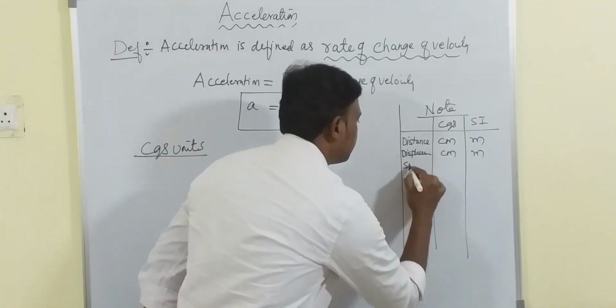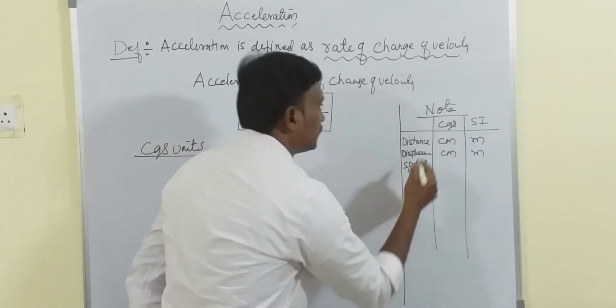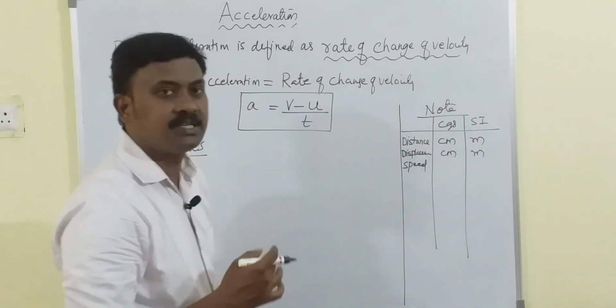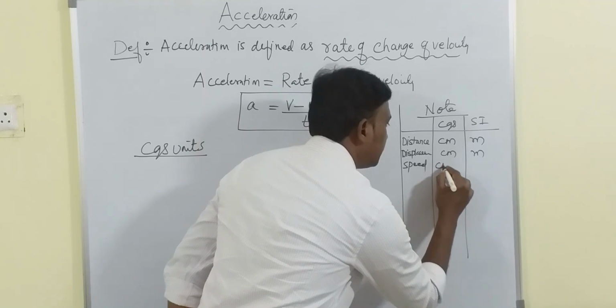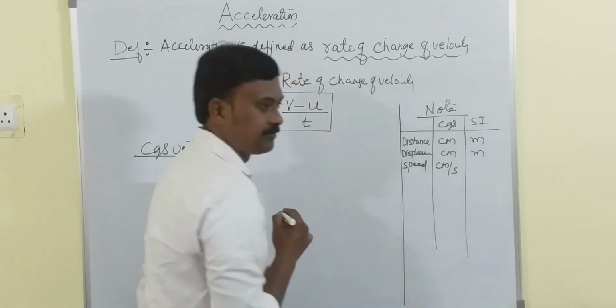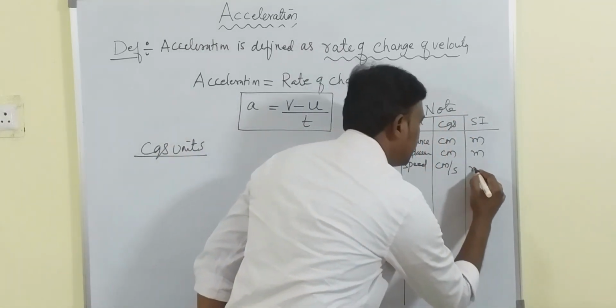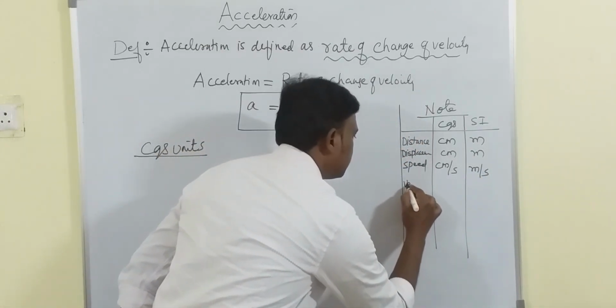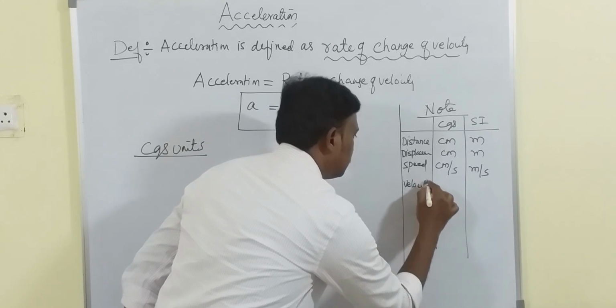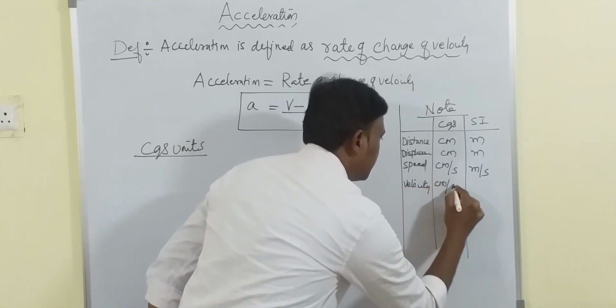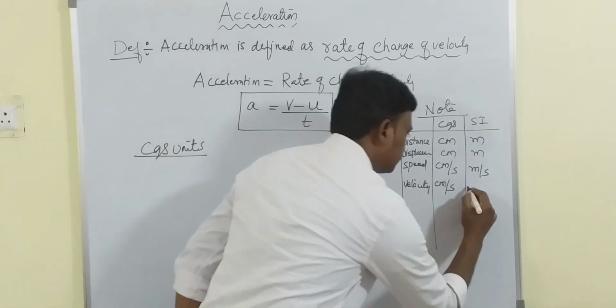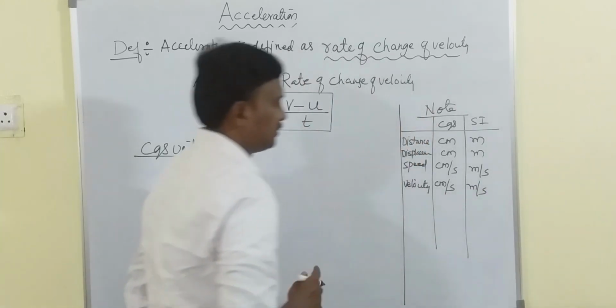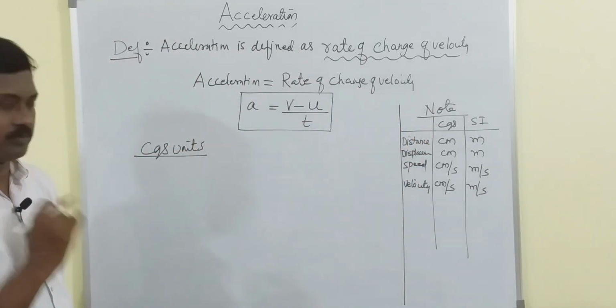Next is speed. Unit of speed in CGS, centimeter per second, and here meter per second. And what about velocity? Same, centimeter per second and meter per second. These are the things which you must know.